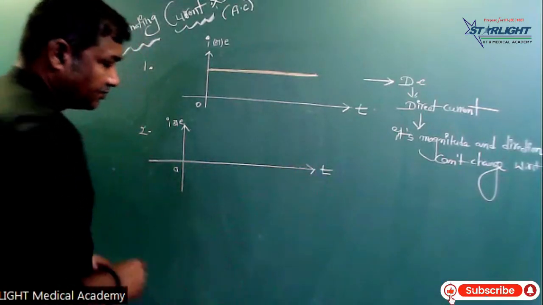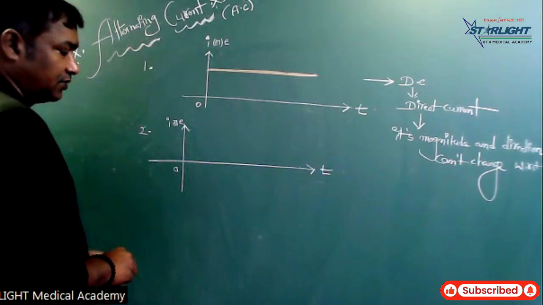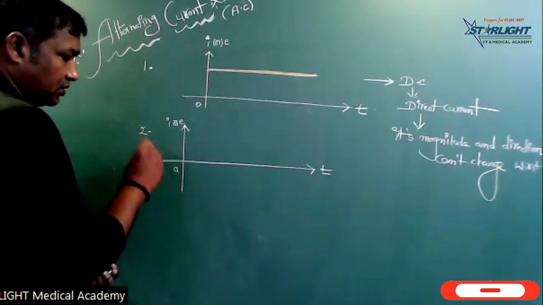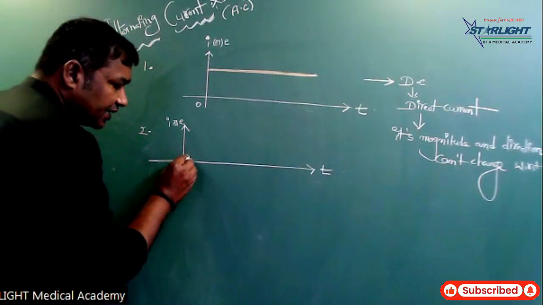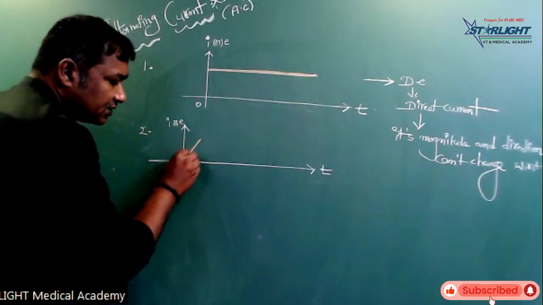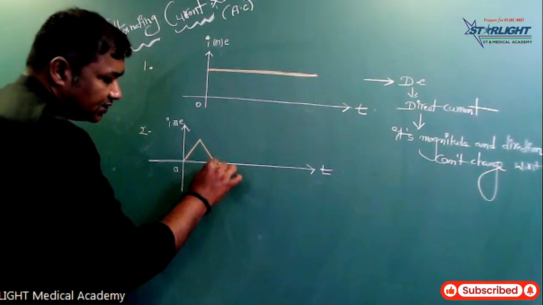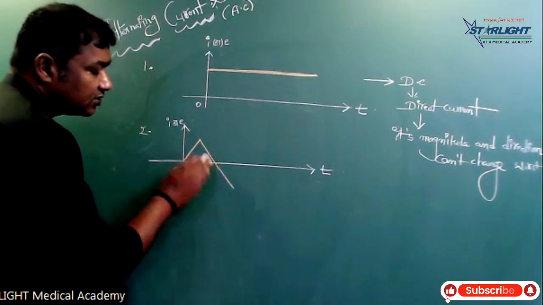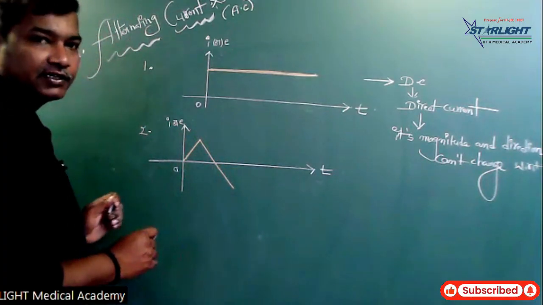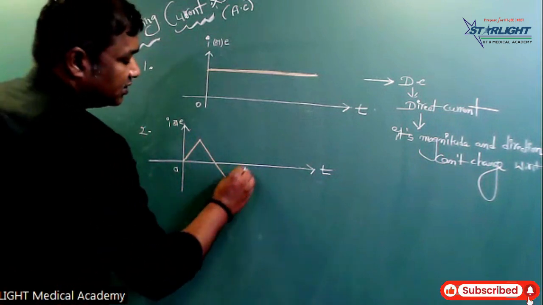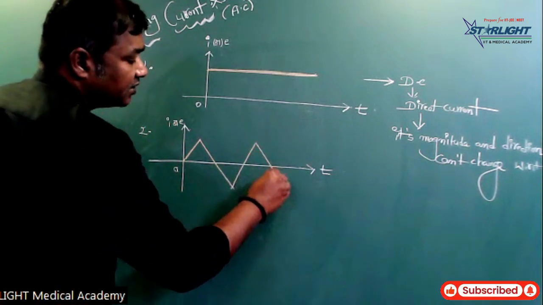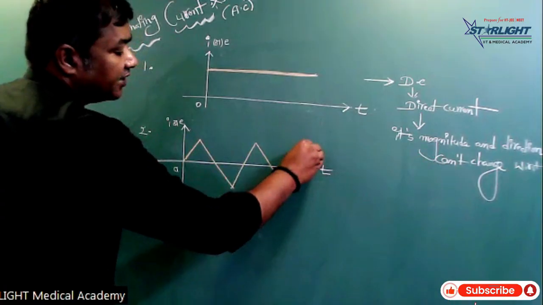Suppose as time passes, the current increases and decreases, and it also becomes negative, alternately changing. This is the triangular wave, alternating current.